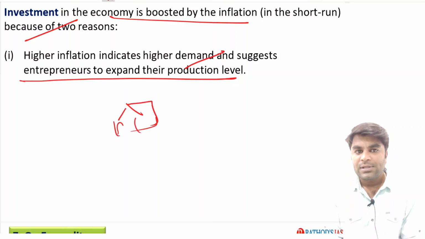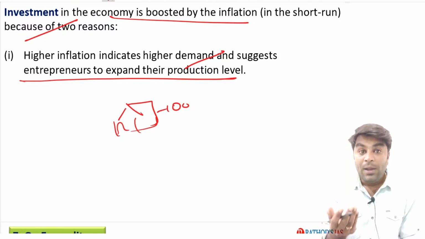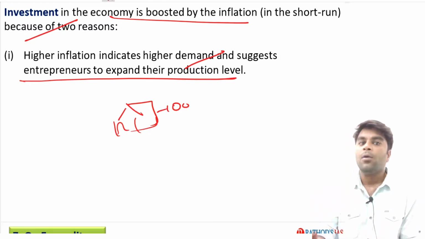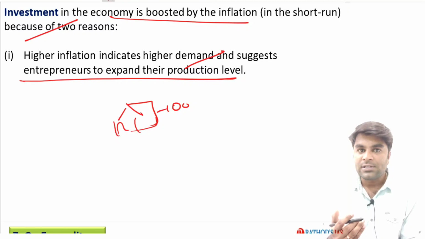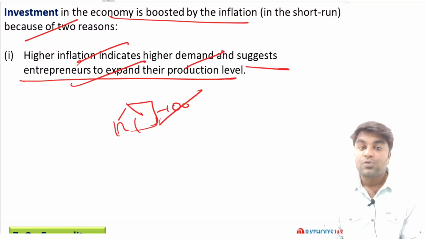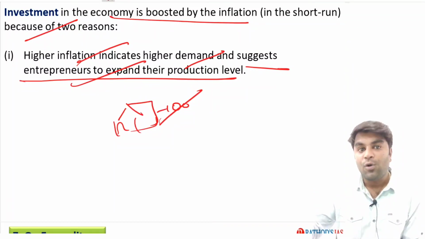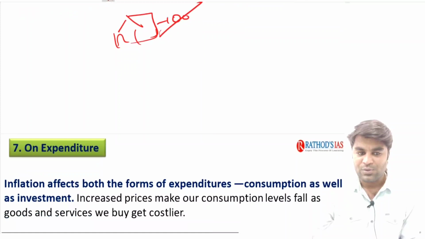imagine this company is producing 10 goods now. Now, what's the meaning of inflation? When inflation comes, if people have more and more money with them, they are going to demand more and more goods and services. If somebody is demanding more goods and services, definitely who is going to produce it? Producers are going to produce it. So, as a result, higher inflation indicates demand and suggests the entrepreneur to expand their production level in order to cope with the raised demand. I hope you understood it.